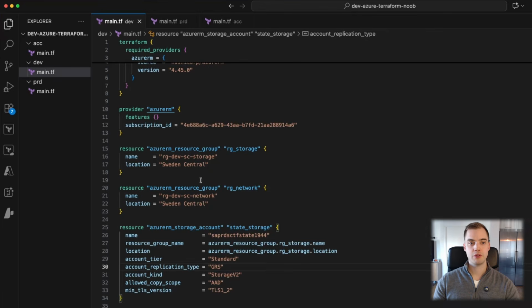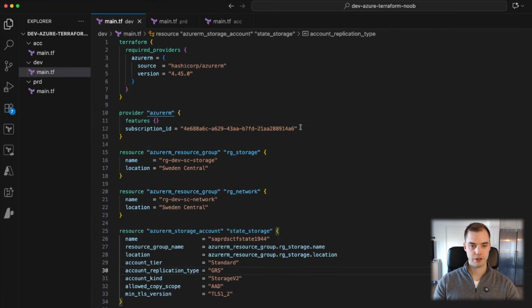So we have a few more issues with this. First off, we have hard-coded values for a lot of things. This one has to be updated for every main.tf that you create. You're also not using any string interpolation here, so everything is hard-coded to be called dev, and the SC in this case is a short location, but that's also hard-coded.